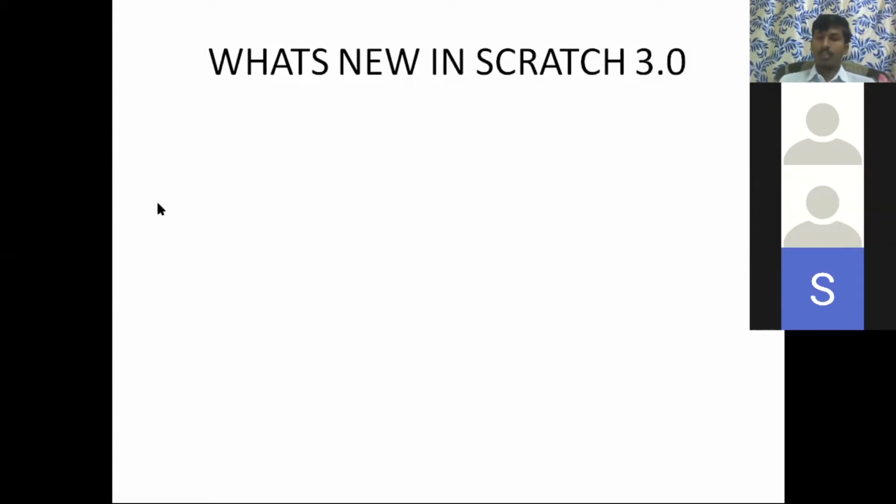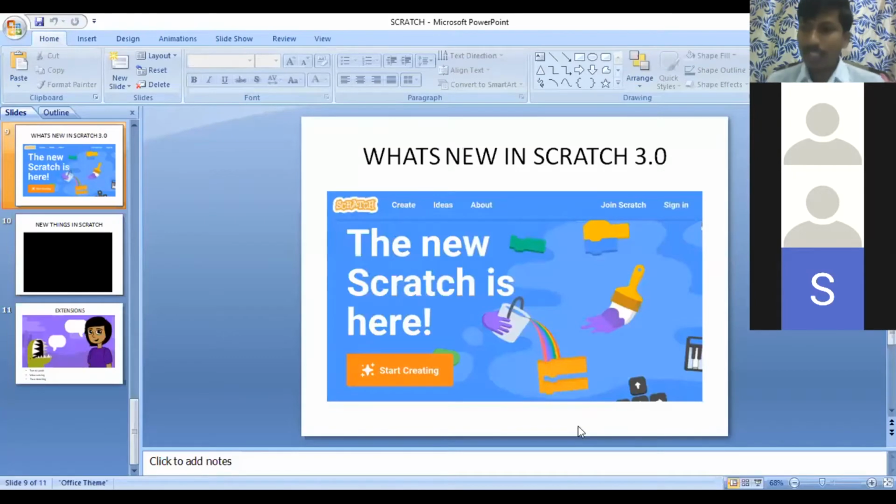See here, I'm opening my Scratch. If anybody is very new to Scratch, you can see here, and if you want to note it down, you can see things better. And if you already know Scratch, you can just sit and enjoy. Those who are new to Scratch, just see here. Scratch is available both online and offline. Both ways it will be helpful and useful.